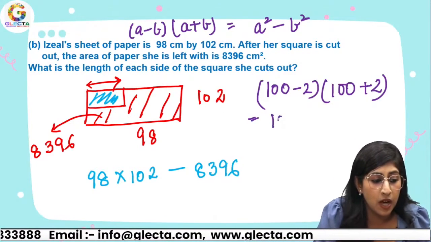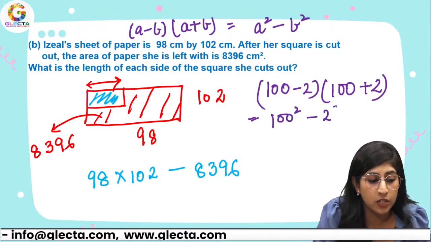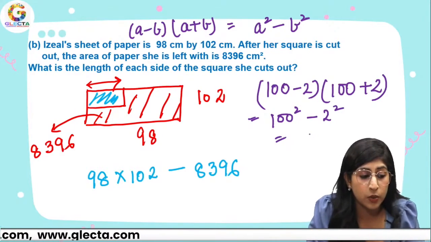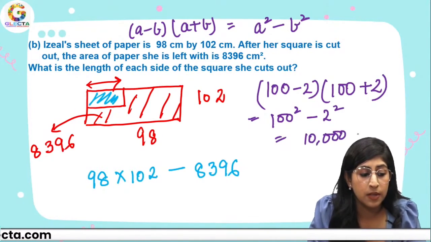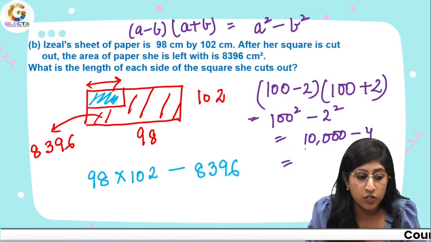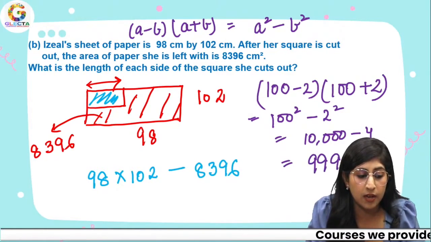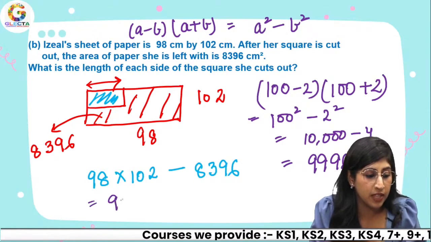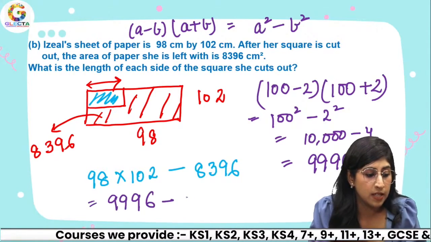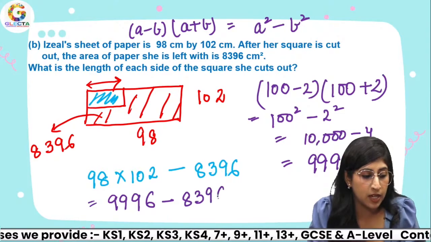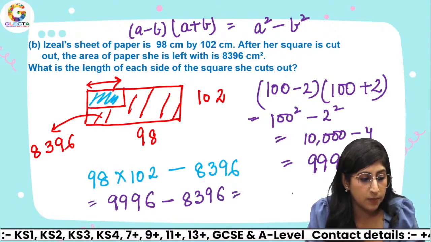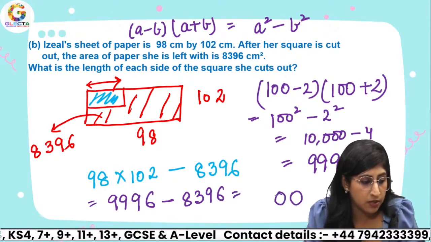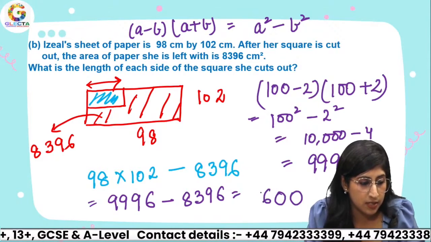So this would be 100 square, take away 2 square. 100 square, that is 10,000, take away 4. So this would be just 9,996. So you have to solve 9,996 take away 8396. So your answer comes out to be 0, 9 minus 9, 0, 9 minus 3, 6, and over here